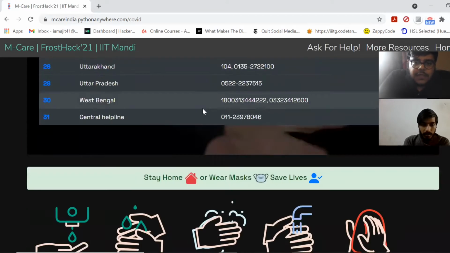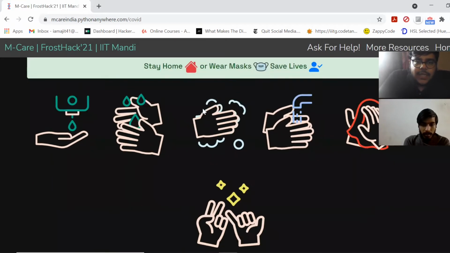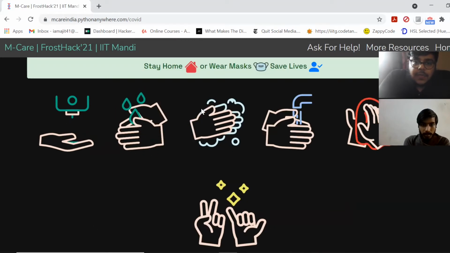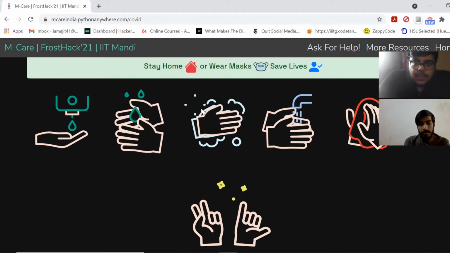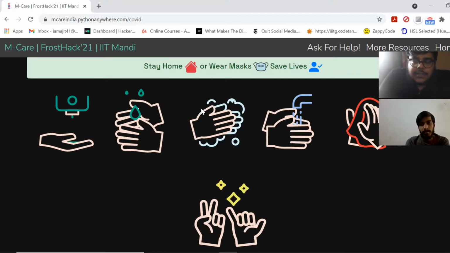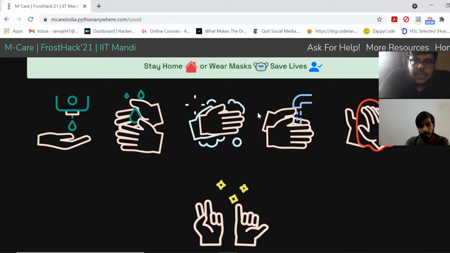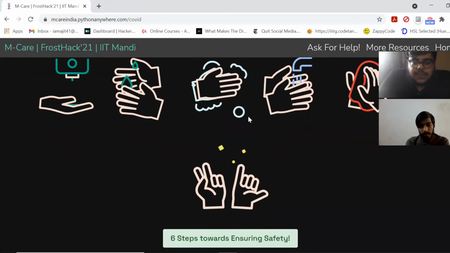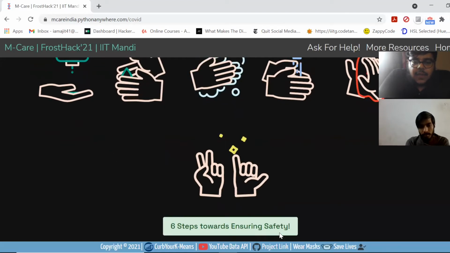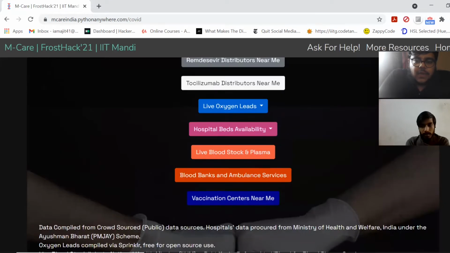If we scroll down further, we are displaying COVID appropriate behavior to our audience. Our target audience are the poor and uninformed people, the people who are most likely to fall into the trap of misinformation, those who are going to fall into the trap of going to the black market for scarce resources. So what we are displaying here is the message of staying home, wearing masks, and saving lives. Also below here, we are showing the 6 steps towards ensuring safety in these times of crisis, which starts with keeping our hands sanitized. And below here, we are showing our motto, which is wearing masks and saving lives. So let's give a quick demo on any one of these.